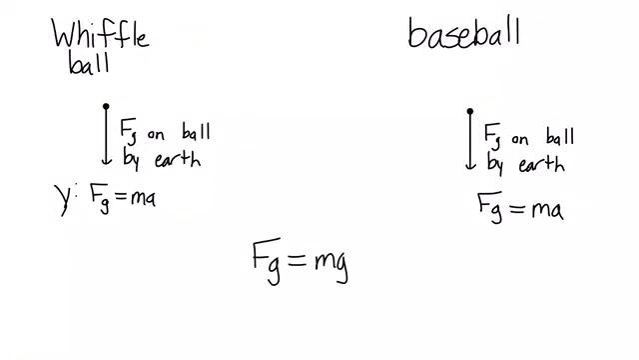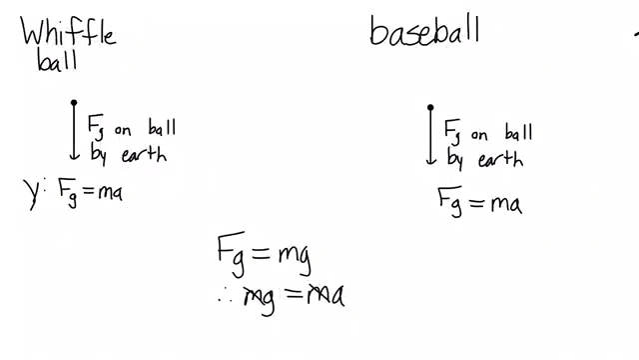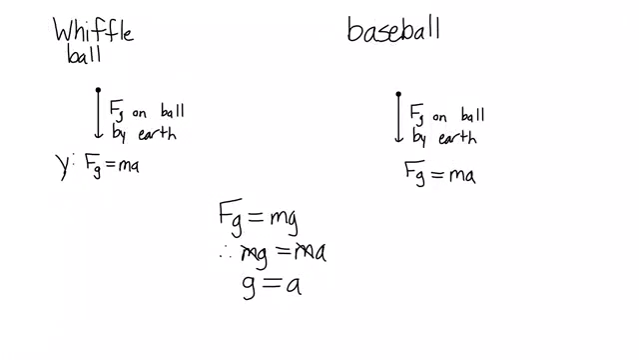Now let's try to solve each equation for acceleration. Starting off, we know that Fg equals mg. Therefore, if we plug mg in for Fg, we get mg equals ma. We can then divide by m in each equation to get g equals a.